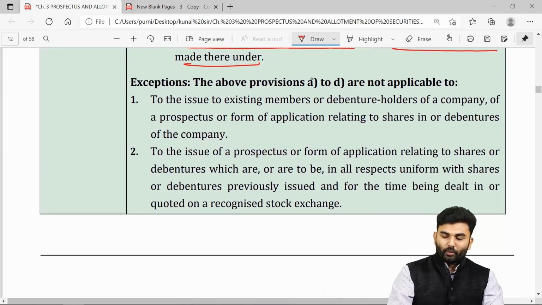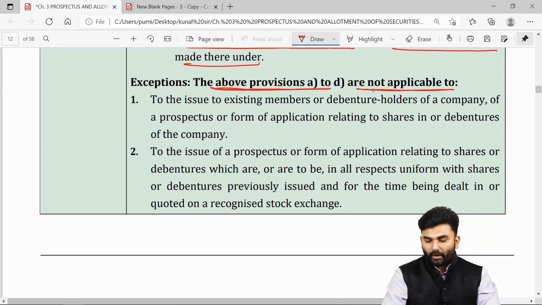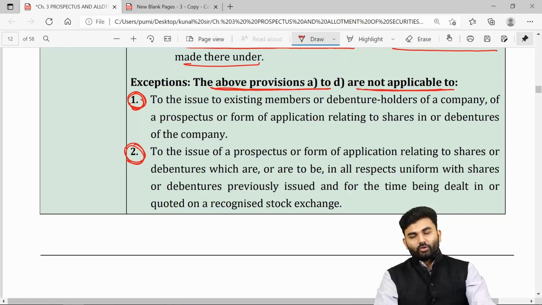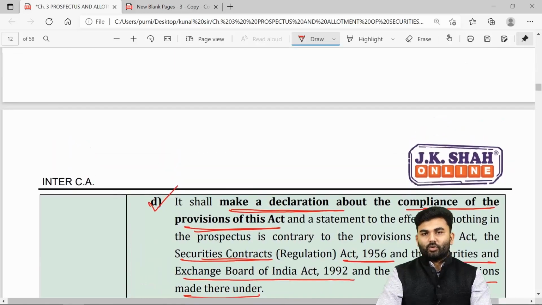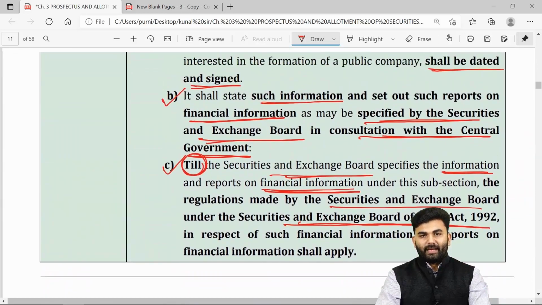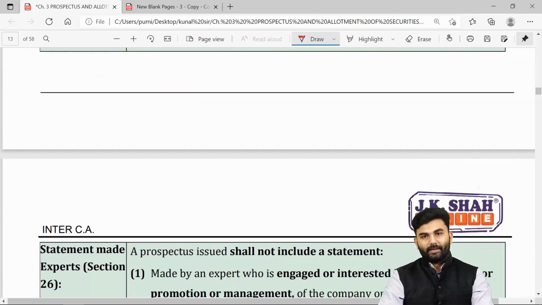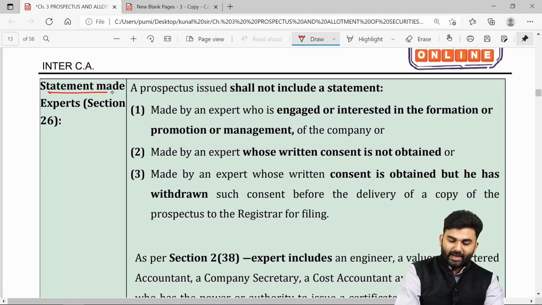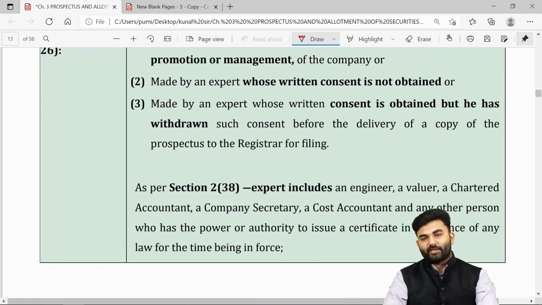However, the above provisions of A to D, that is point number A, B, C, D, are not applicable if any one of the given circumstances is fulfilled. So these two will act as exceptional cases wherein the provisions of point A, B, C and D will not be applicable. Inside the prospectus there can be a statement made by an expert.